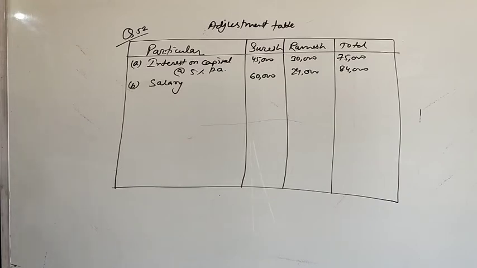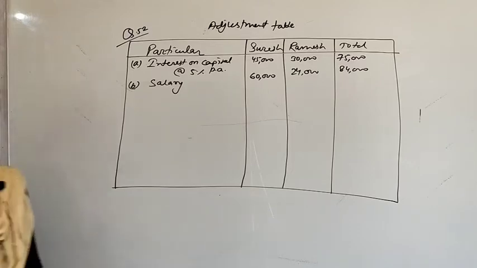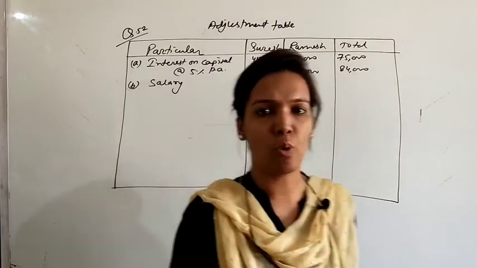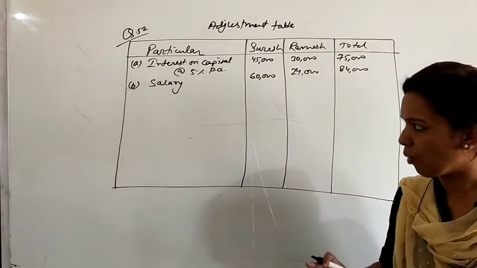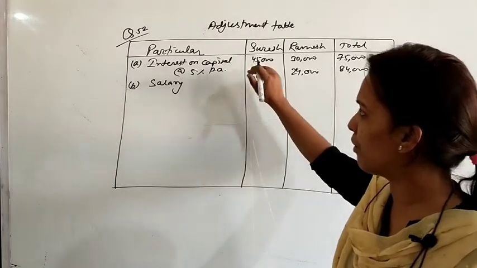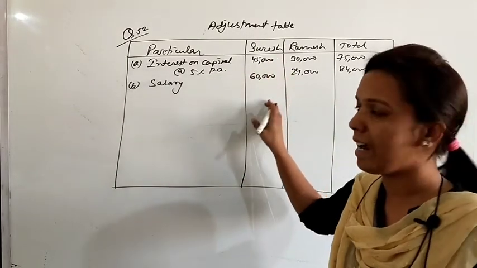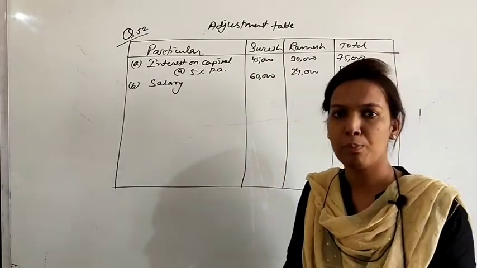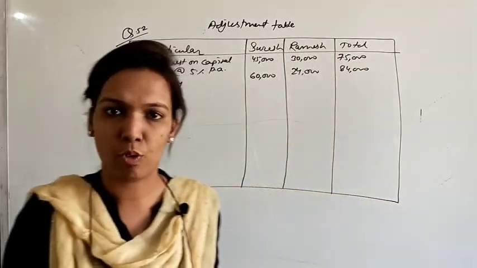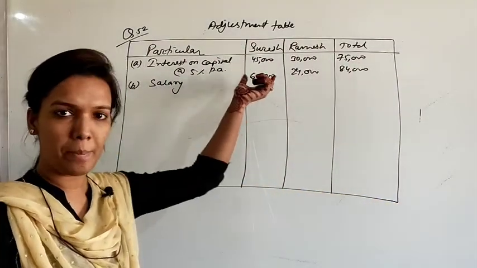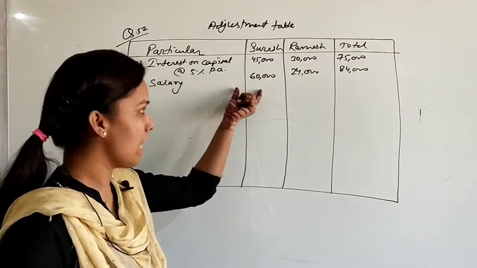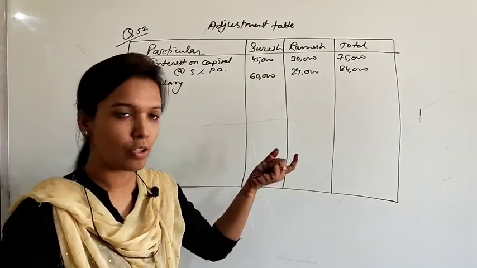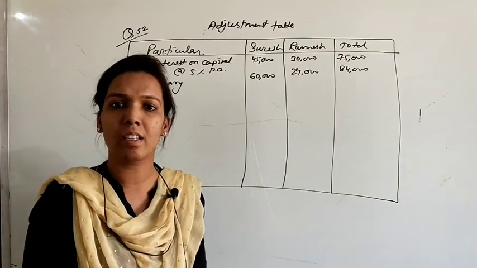After this, profit is here 2,34,000. Actually the point is that 2,34,000 was the total profit of the firm. Out of this profit, first of all we have to distribute interest on capital and salary. Later on the remaining profit should be distributed among the partners. Interest on capital should be credited in their account, salary should be credited in their account, and profit also should be credited in their accounts.